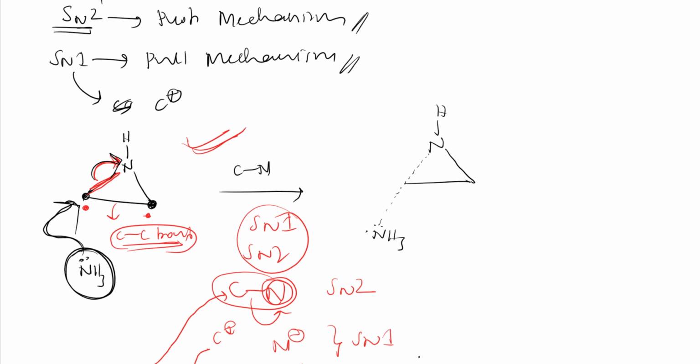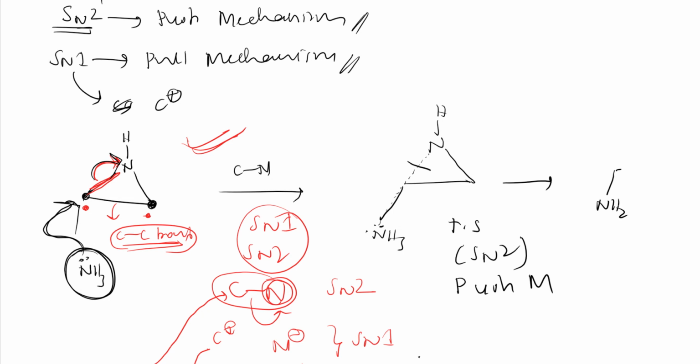This is the transition state, SN2, or push mechanism. Further, this bond is formed and this bond is broken. We get NH2, as one more hydrogen leaves the system to satisfy the valence of nitrogen. So here NH2, here also NH2. This is called the push mechanism.